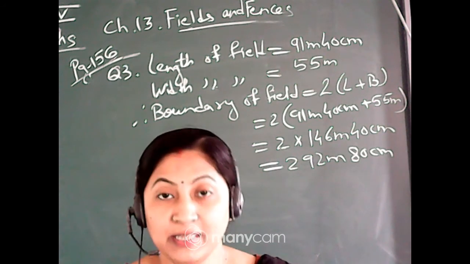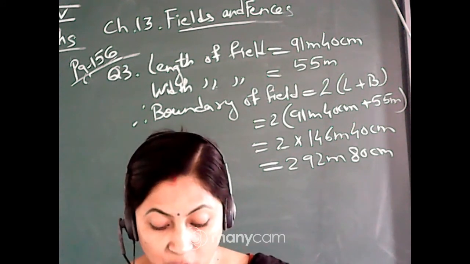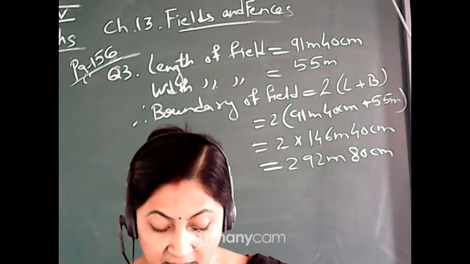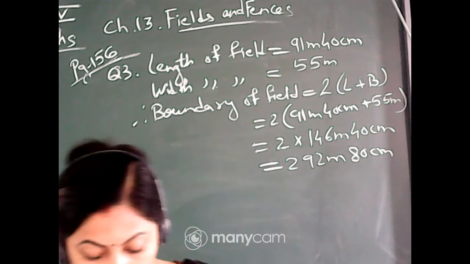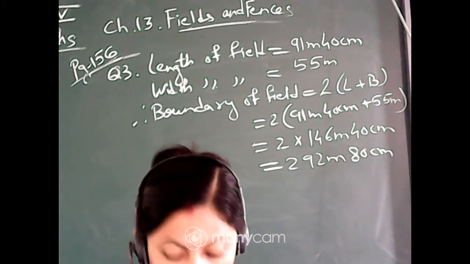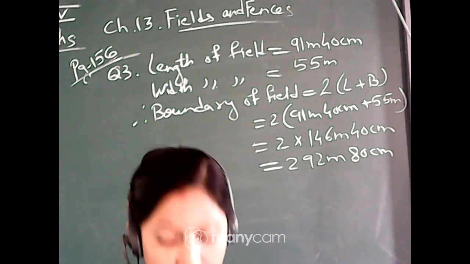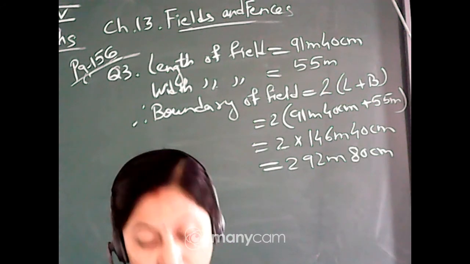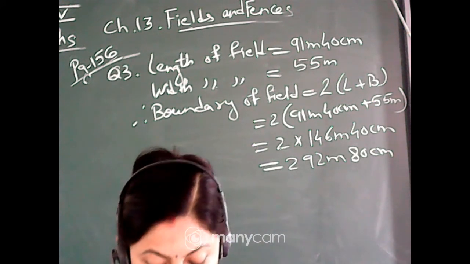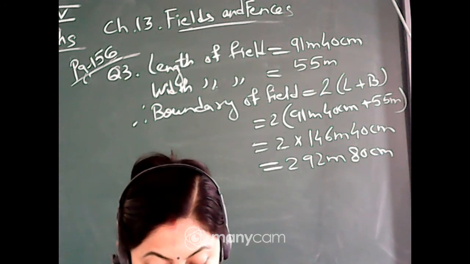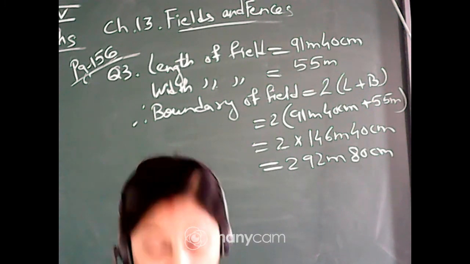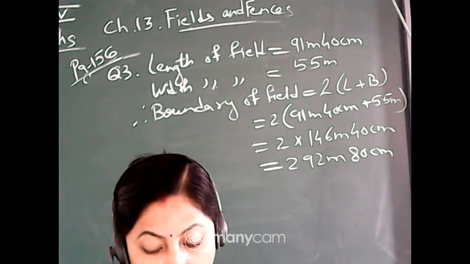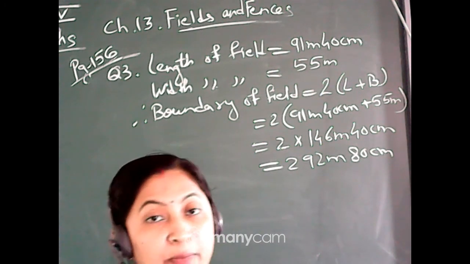Now since garden 1 and garden 2, one is horizontal and one is vertical, they were confused about which one was bigger, and they were quarreling. Suddenly one said that I will take garden 1 because it is bigger. But Neetu told that it is not so. How will Neetu find out if the two gardens are equally big? Now how can she find whether garden 1 is bigger or garden 2 is bigger? There is a very simple answer.